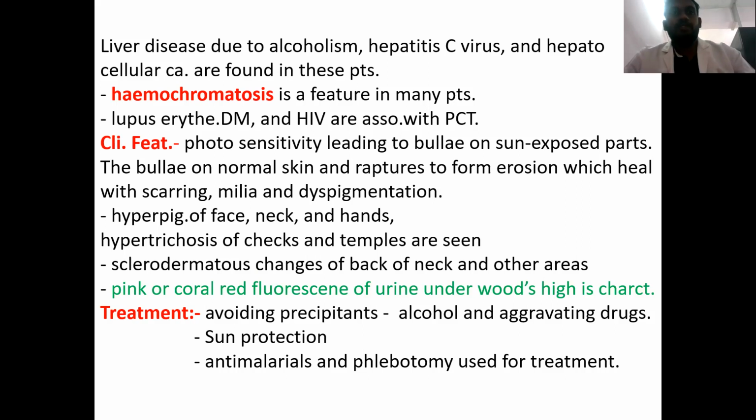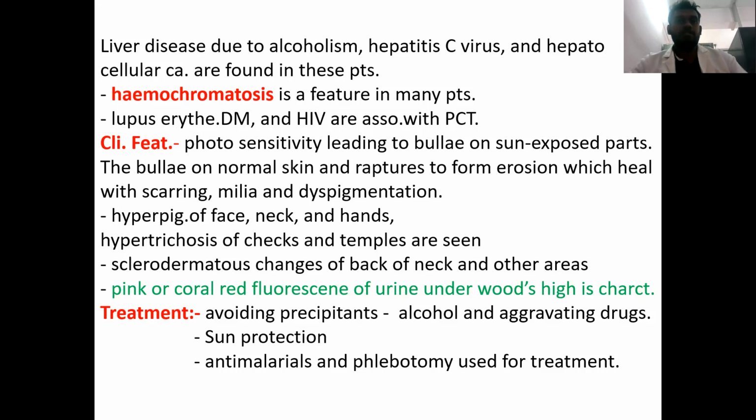Hyperpigmentation can be seen over the face, neck, and hands. Hypertrichosis of the cheeks and temples can be seen. Sclerodermatous changes can be seen over the back of the neck and other areas. Pink or coral red fluorescence of urine can be seen under Wood's lamp. This is a highly characteristic finding for porphyria cutanea tarda.